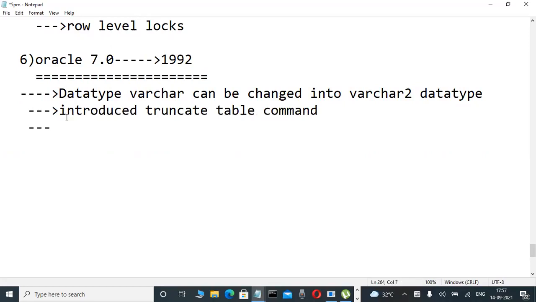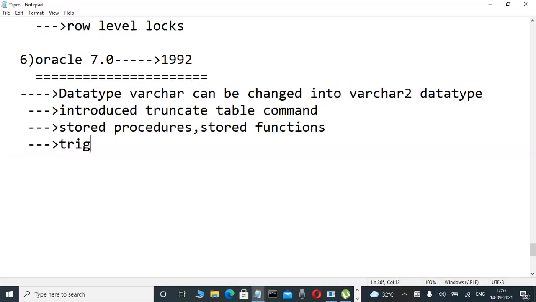For the remaining things, you may not have an idea. As a fundamental programmer, or anybody good at computer basics, you may know truncate and varchar. The remaining are stored procedures, stored functions, packages, triggers. These are areas you may not have an idea about, but in our course we learn them too. Write it down, in 7.0: stored procedures, very important concepts for any database or front-end developers. Stored functions. Don't worry, these are technical. Again, write fast: triggers, the concepts of PL/SQL, and packages.